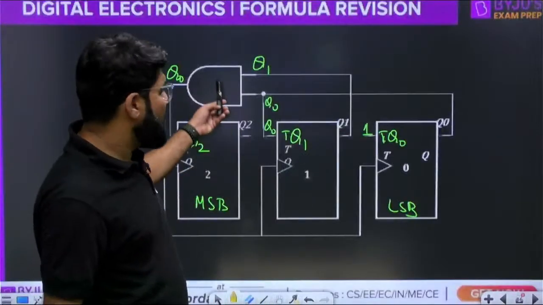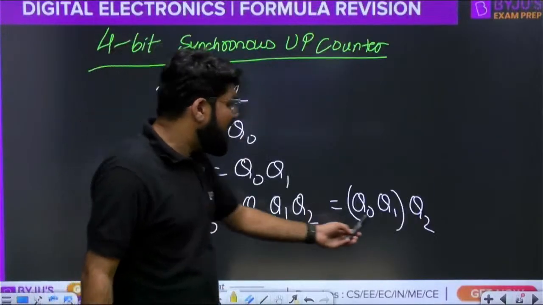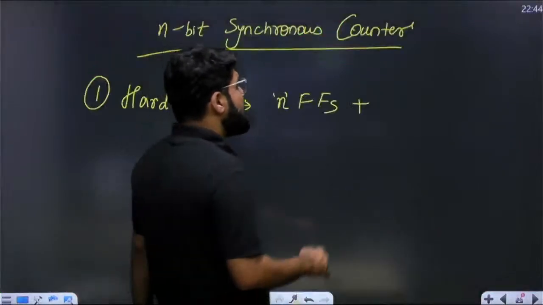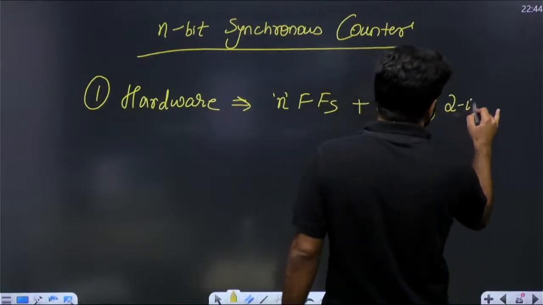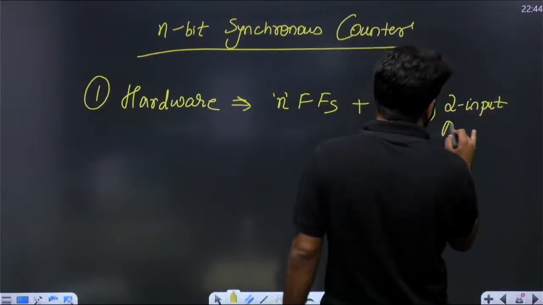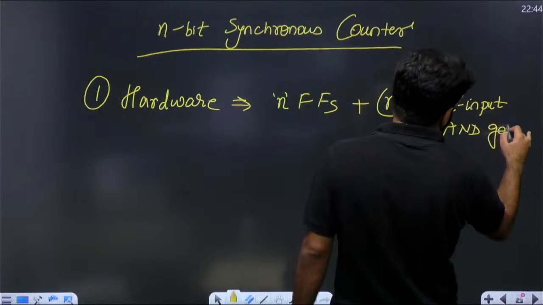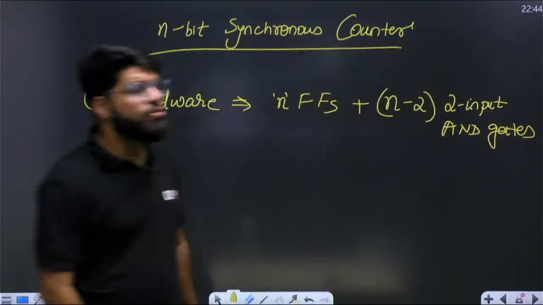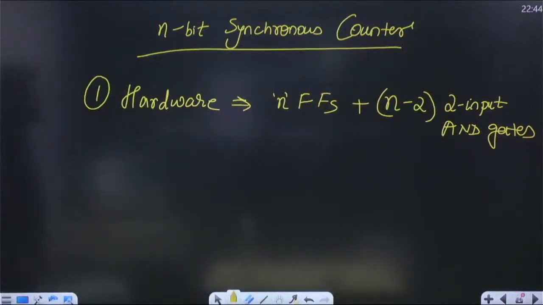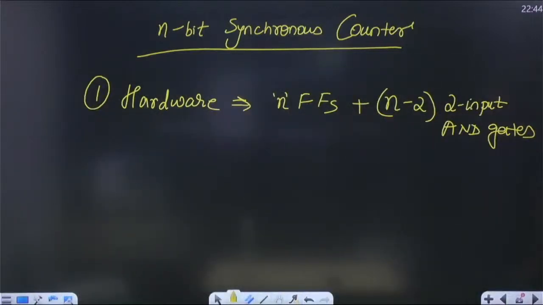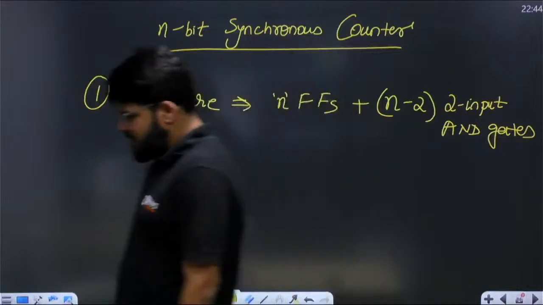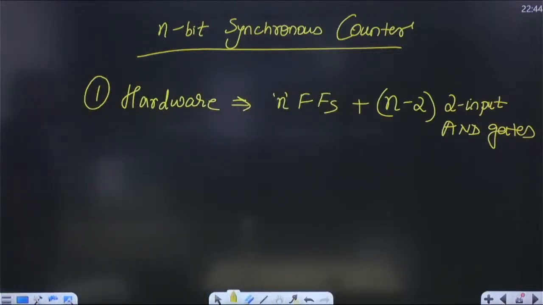Look, for 3-bit you have only 1 AND gate. For 4-bit you will have 1 more AND gate, that is a total of 2 AND gates. In general, n minus 2 AND gates, that too of 2-input capacity. It is n minus 2, 2-input AND gates. Okay? That is the answer.